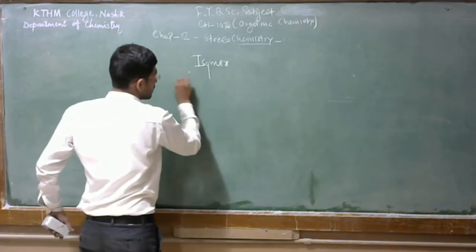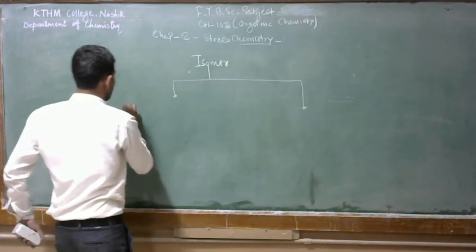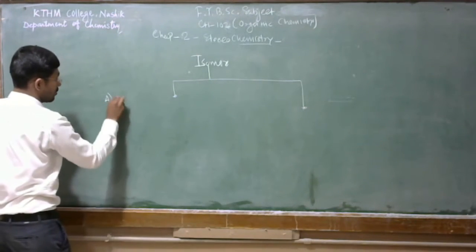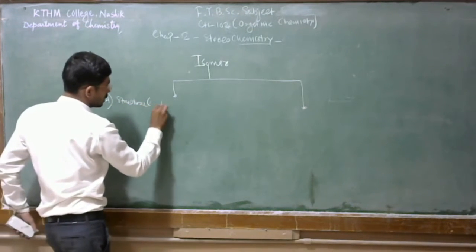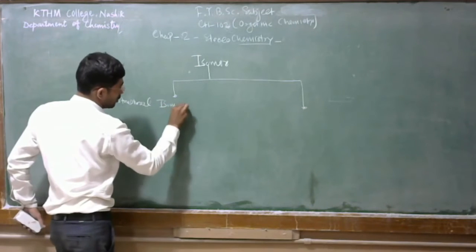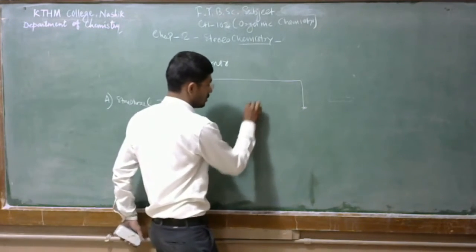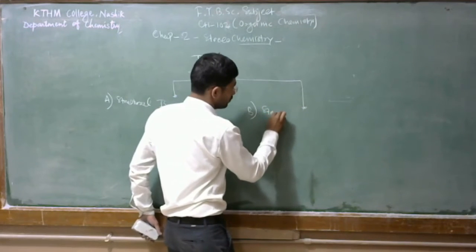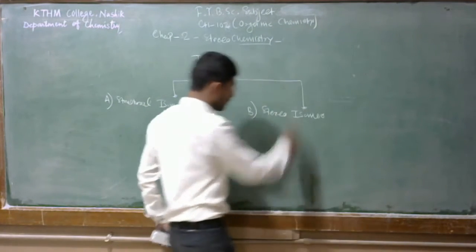The first type is the structural isomers, and the second is the stereoisomers. So what is the difference between these two?